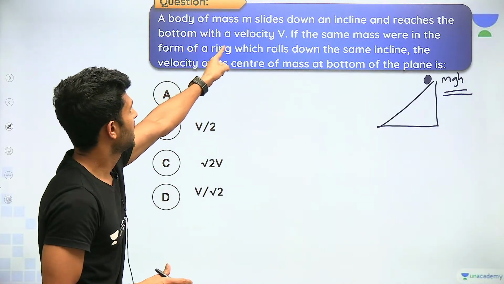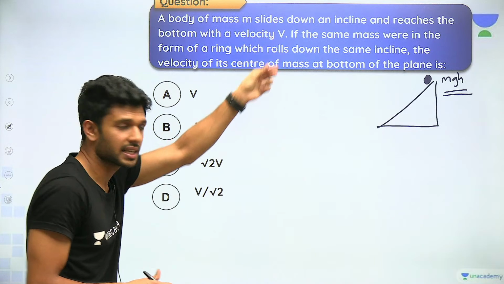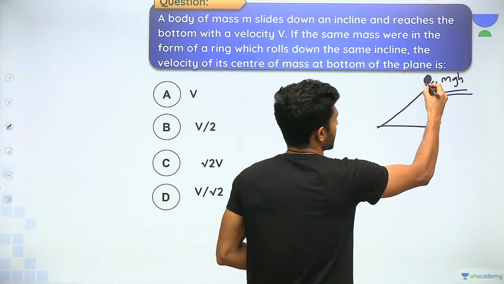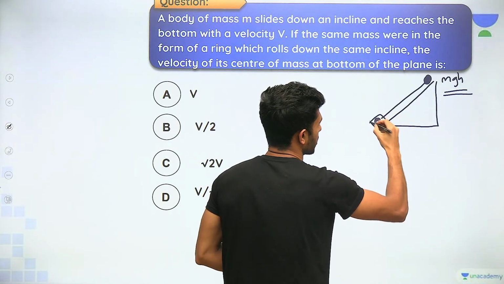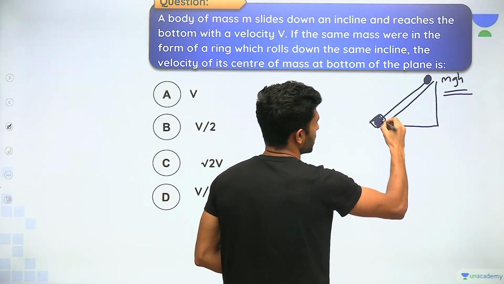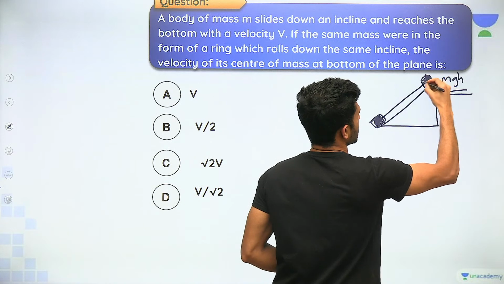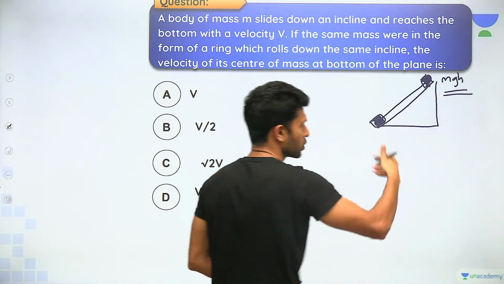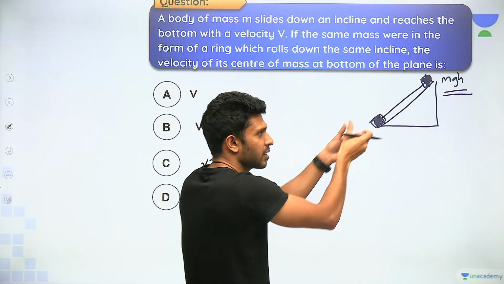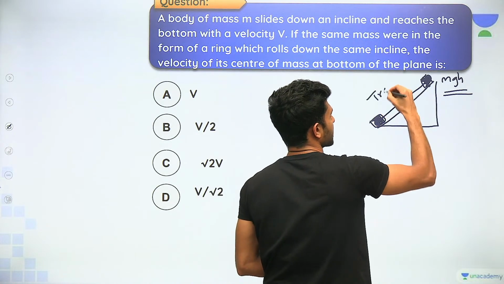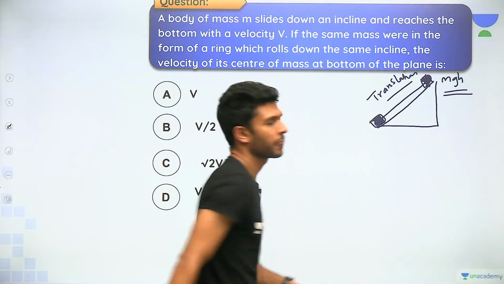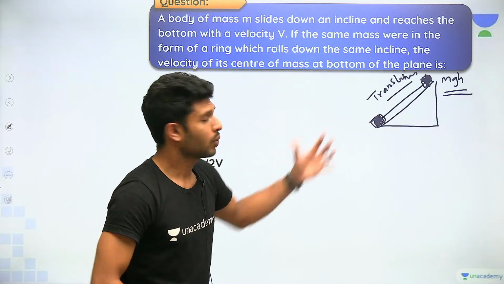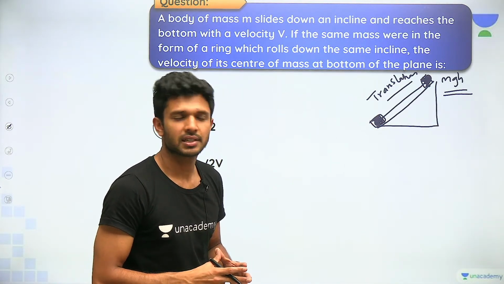What is the first case? M is sliding down. That means it is undergoing a translational motion. It is not rolling. Let's say this is a box, so that you won't have a doubt in this. It is not rolling. Dragging like this, it is coming down. It is only undergoing a translational motion. Tell me, what is the energy conversion going to be?